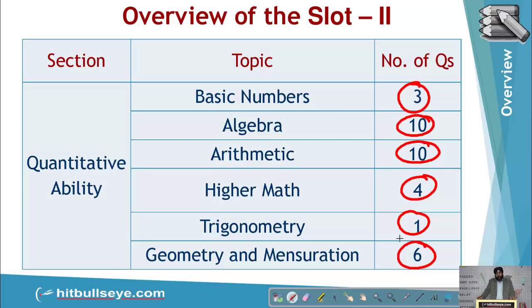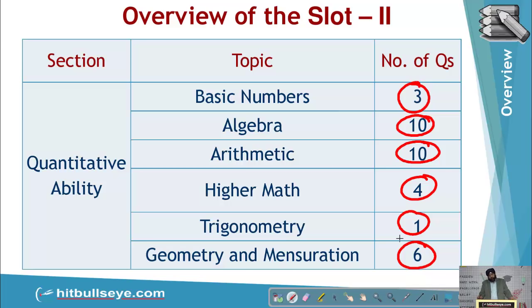A question on averages was there, in which there were 3 questions given and one had to solve the question. The question of alligation had to be solved with the help of options. Otherwise, it was a very difficult question. With options, it was easier. In higher maths, a question of logarithm was there, which was of moderate difficulty level.